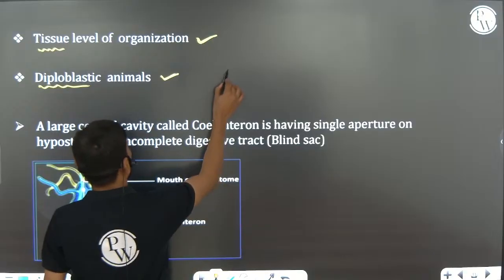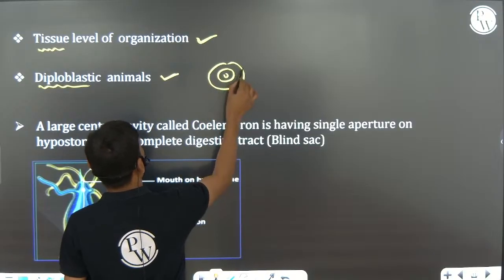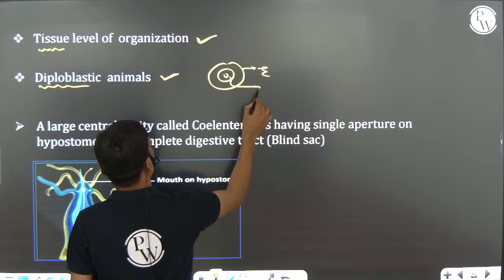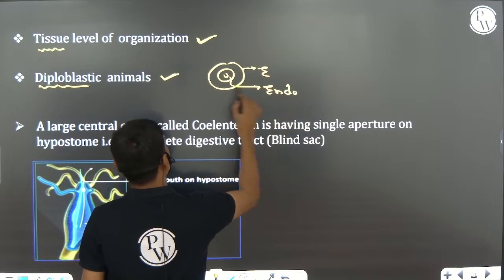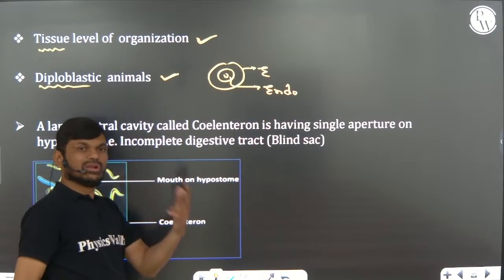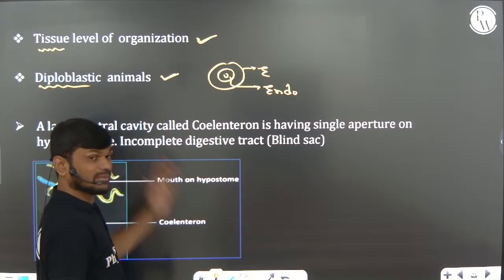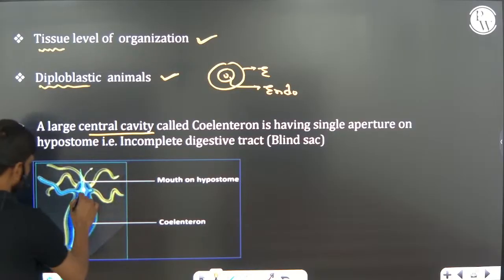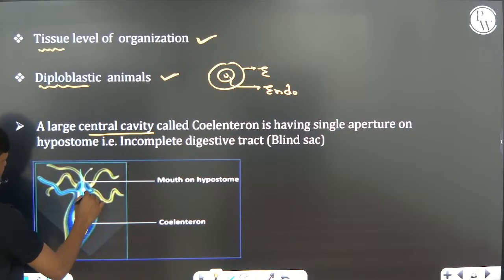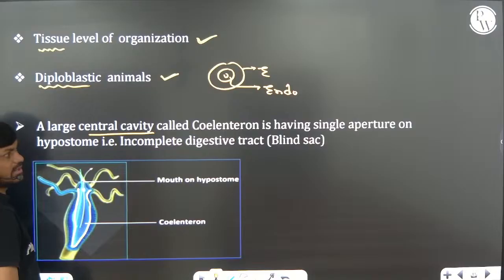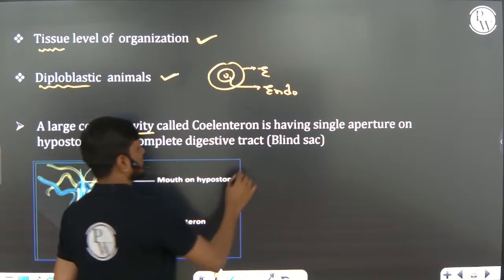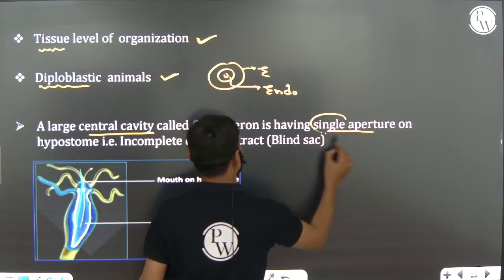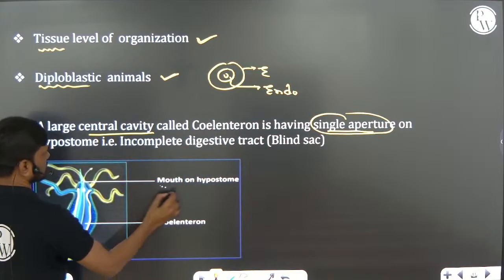Now, the early embryo is surrounded by an outer ectoderm layer and an endoderm layer. Early embryo surrounded by two layers. First diploblastic animal, very very important. There is a large central cavity, and you can see this large central cavity is present, right? This large central cavity opens outside through a single aperture, that is the mouth.